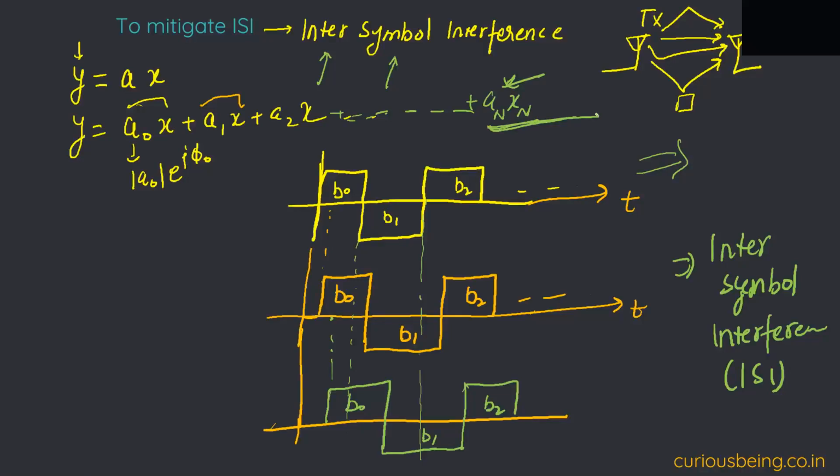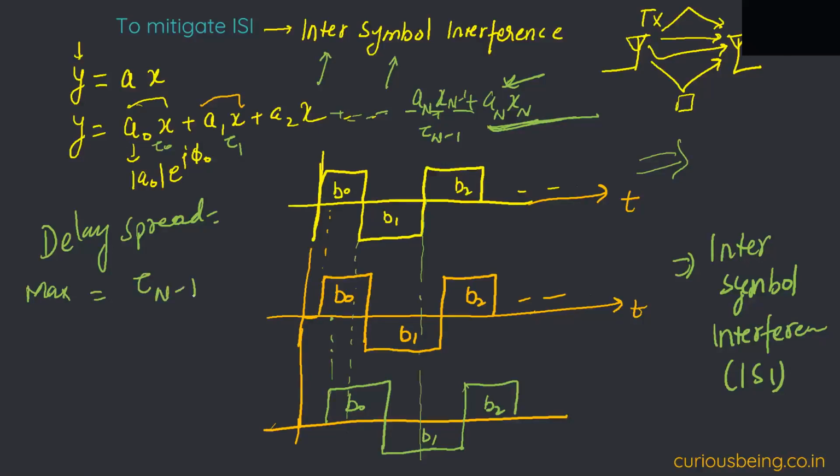Okay, so let's assume that I had considered till AN XN, AN minus 1 X N minus 1. So the delay spread, there can be multiple definitions of delay spread. One definition is I take the max value. So I'll also put some numbers here, like it is coming at tau naught, it is coming at tau 1, and it is coming at tau n minus 1. So the max value will be tau n minus 1. So I will say that my delay spread is this much.